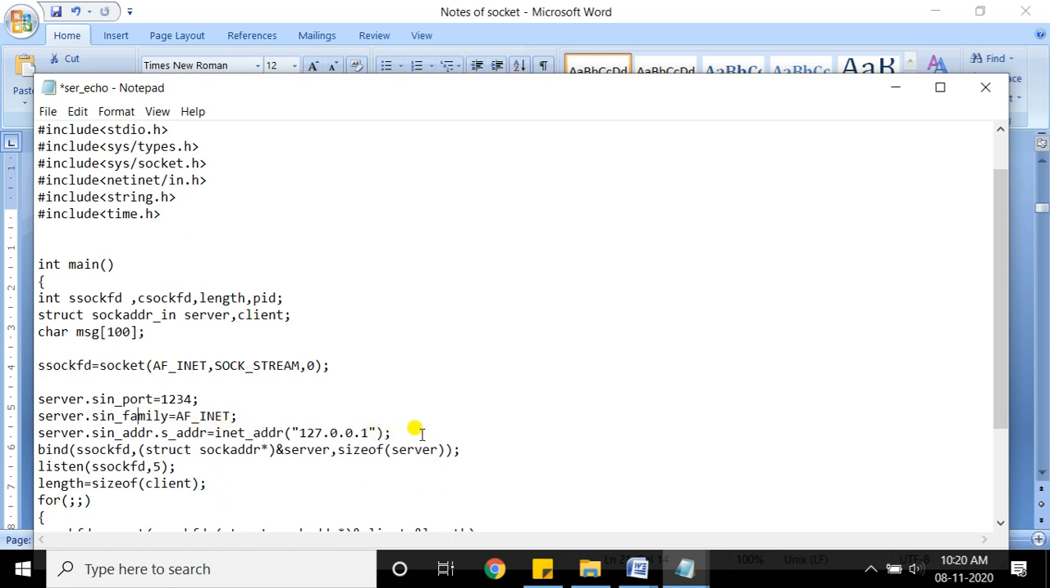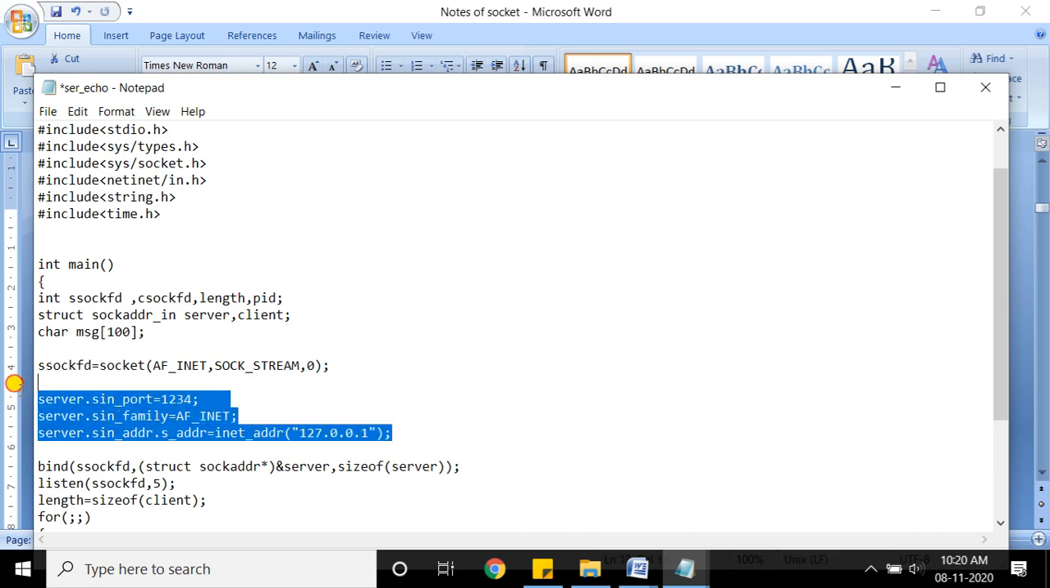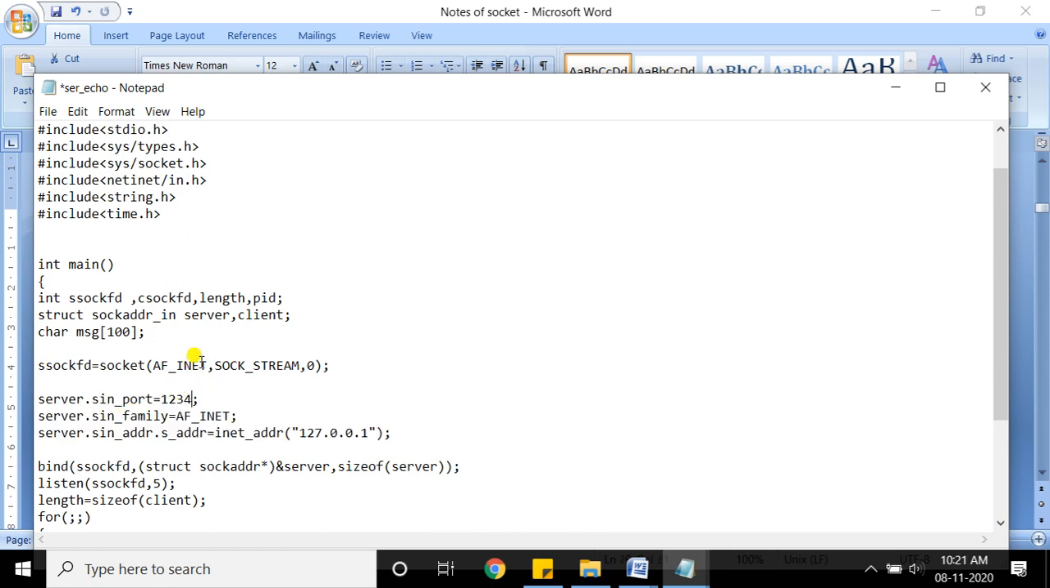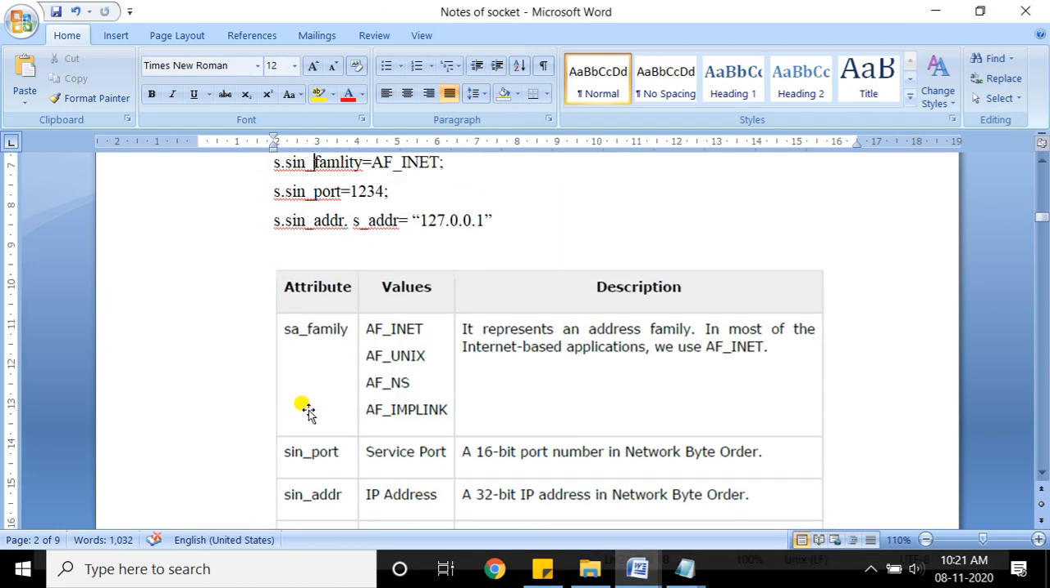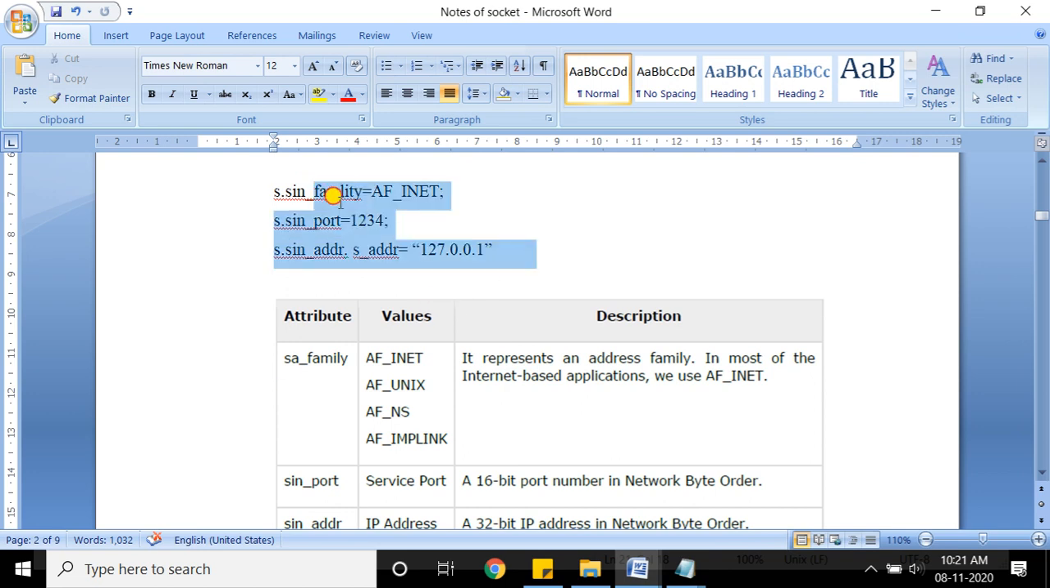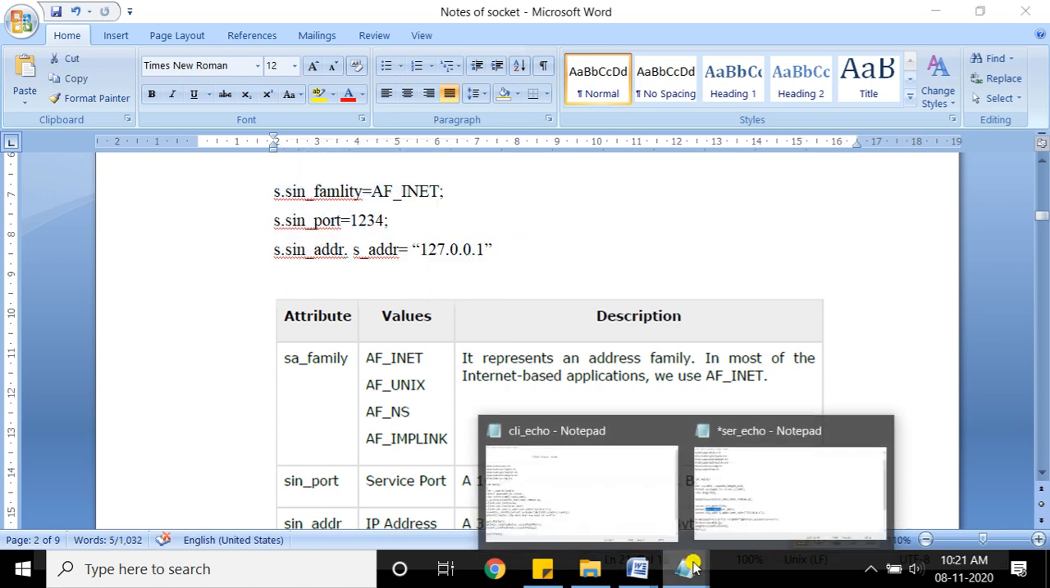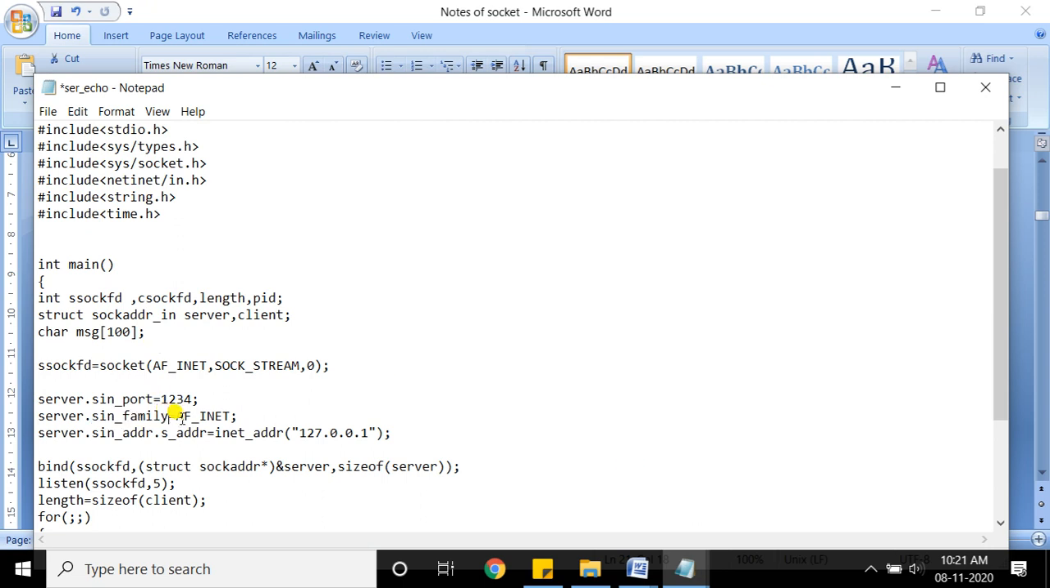If you look at the family, the family is also given here. So these three initializations you need to do. Server is a variable, so server.sin_port is 11234, any value you can give. Then I need to initialize server.sin_family. I showed you this earlier in the word file also. See here, the same thing we are writing in the code. So family is AF_INET because I am using the IPv4 protocol. And the third one is the nested structure.